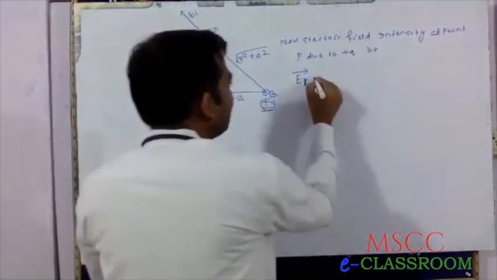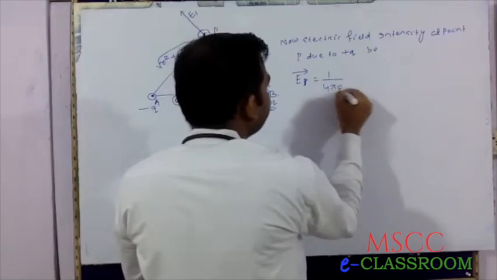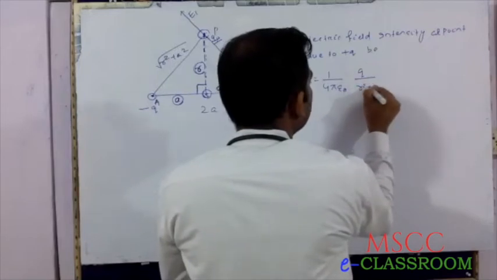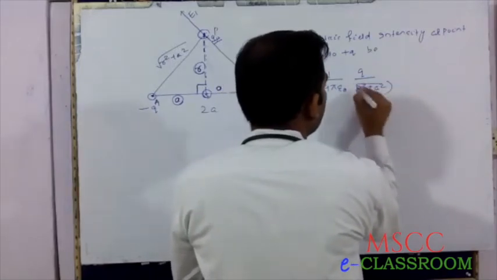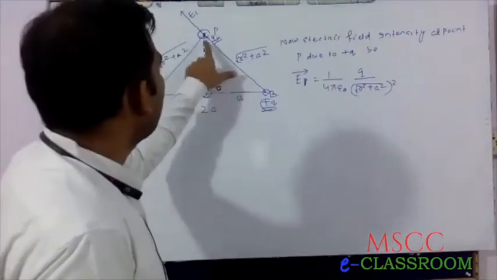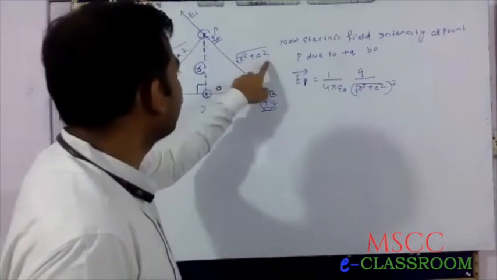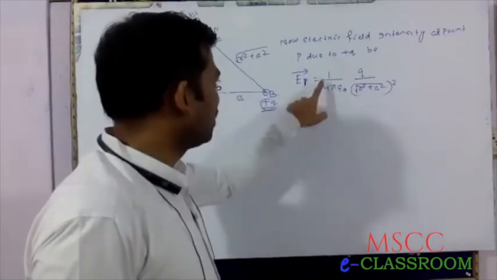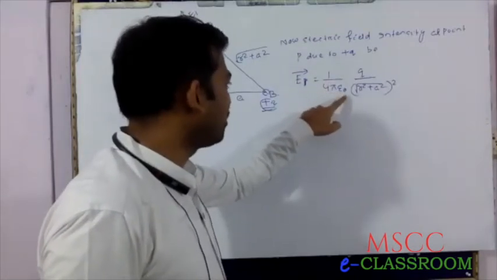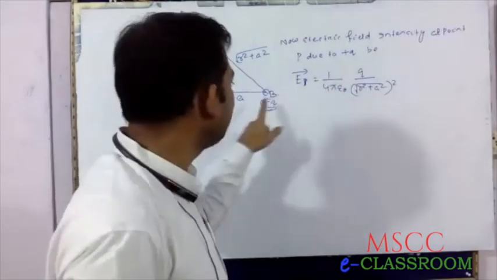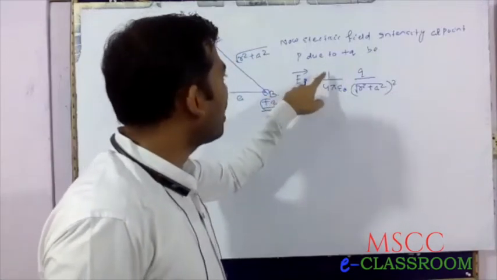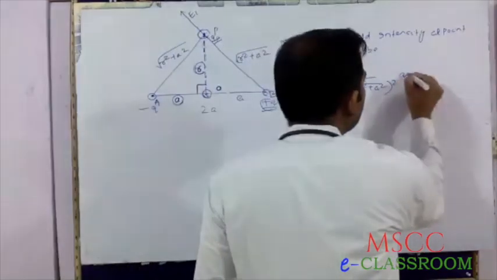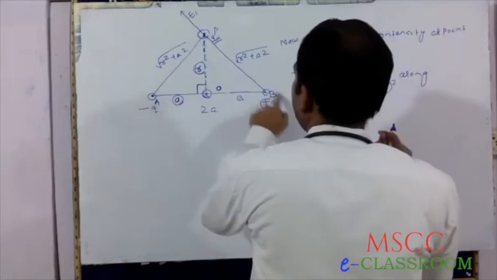Therefore, we can write the formula E equals 1 by 4 pi epsilon naught q by r square. Similarly, E1 equals 1 by 4 pi epsilon naught q by r square along BP.